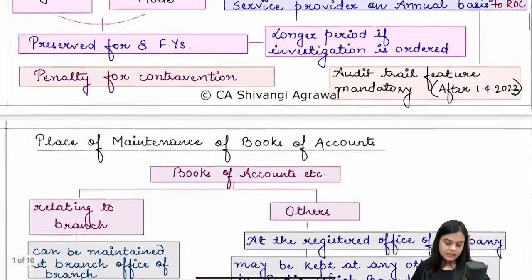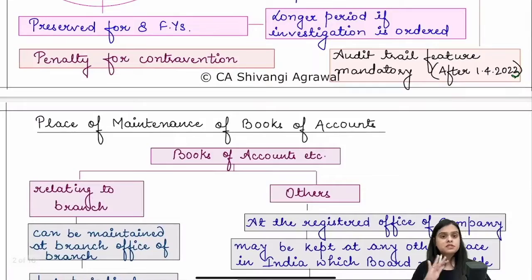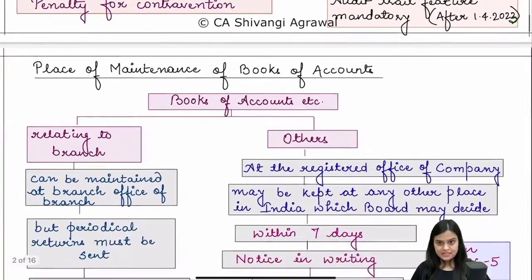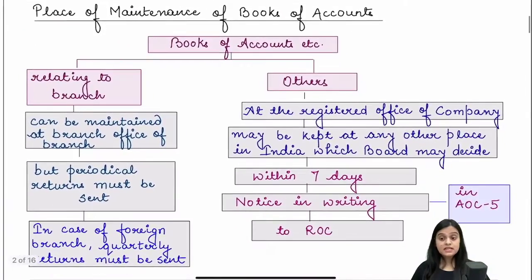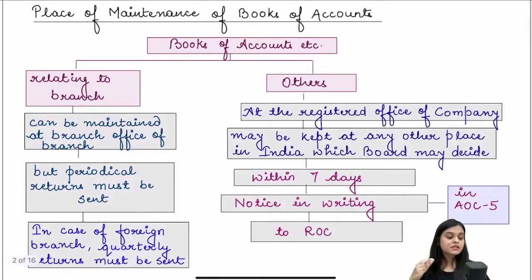Now the books have to be preserved for 8 years. There is a penalty for contravention. If an investigation is going on, they will be preserved for an even longer tenure, till the investigation ends. Where do you maintain these books of accounts? They will be kept at the registered office of the company. If they relate to a branch, they can be maintained at the branch, and periodical returns will be sent to the head office. If it is a foreign branch, quarterly returns will be sent.